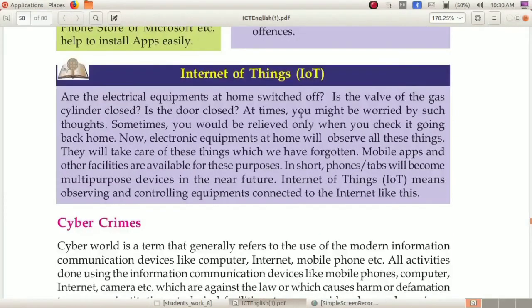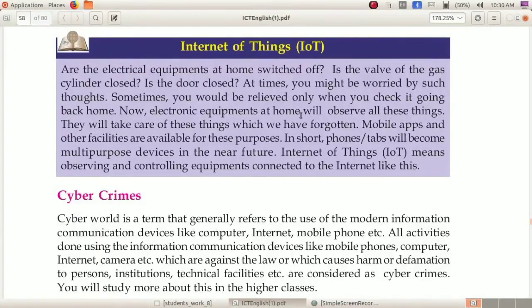Next, IoT, that is Internet of Things. Dear children, you may sometimes have heard your mother saying, oh God, is the gas cylinder turned off, is the light switched off, or is the door closed, when you are outside. Here is a solution for that. Electronic equipment at home will observe all these things: whether the gas valve is closed, whether the door is closed, etc.